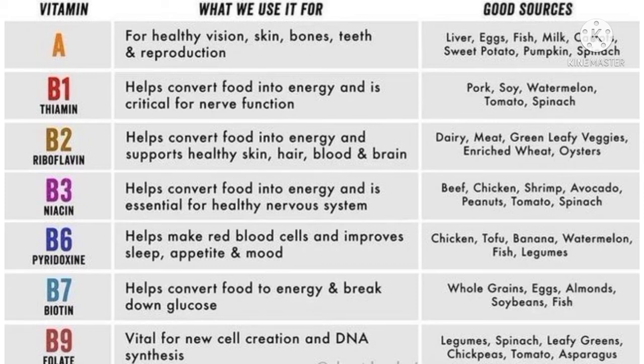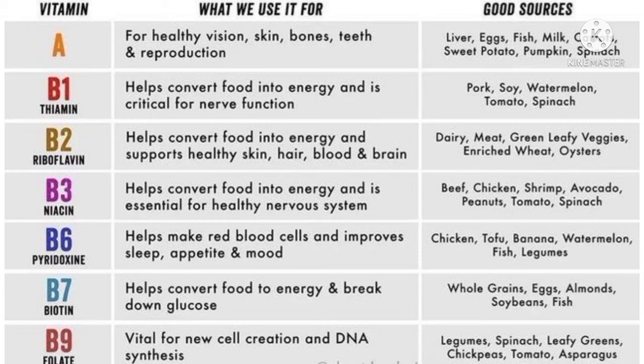Next is B1. As I have told you, there are different forms of vitamin B. So this is the first form, that is B1, and it helps to convert food into energy and is critical for nerve function also. Means B1 helps to convert food into energy, and it also helps in the proper function of the nerves. The sources of B1 are pork, soya, watermelon, tomato, and spinach.